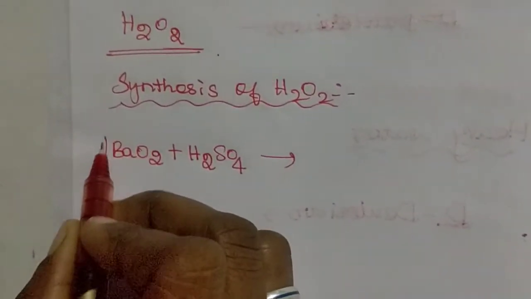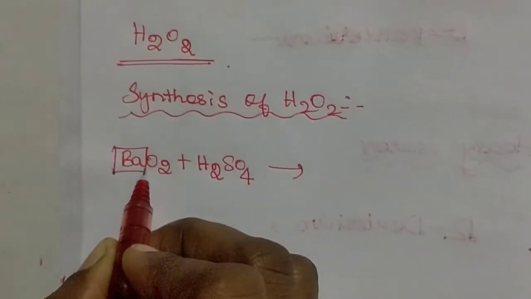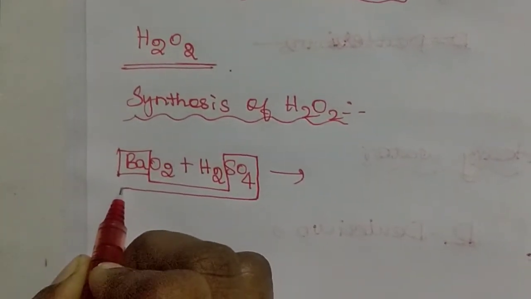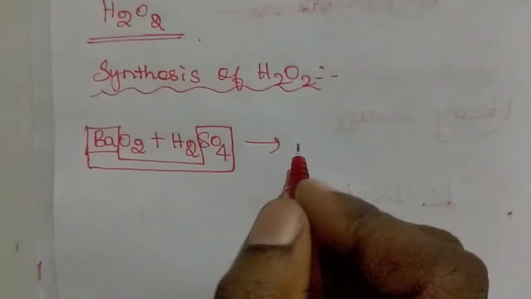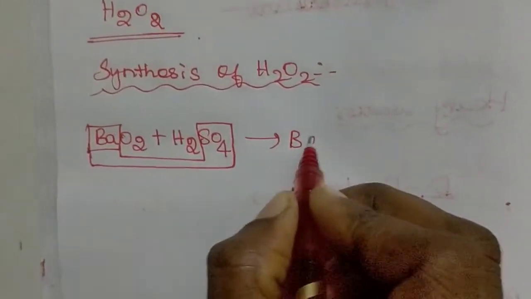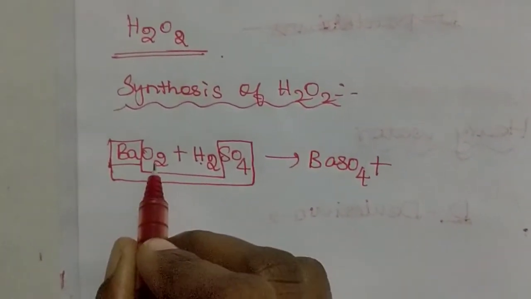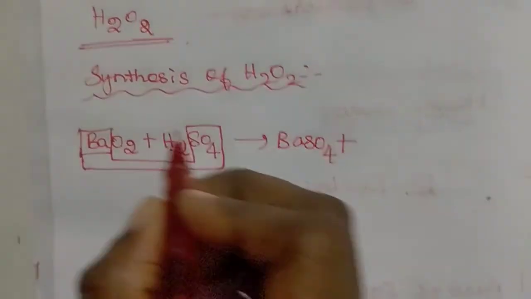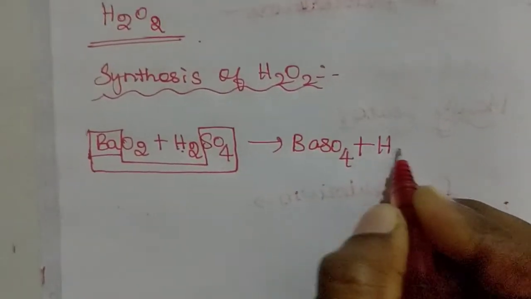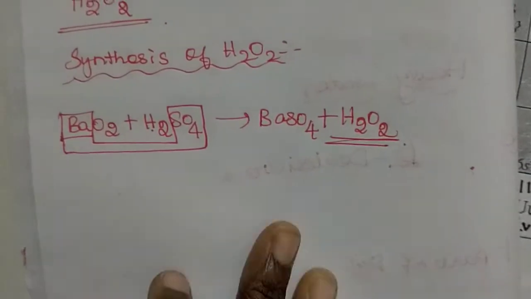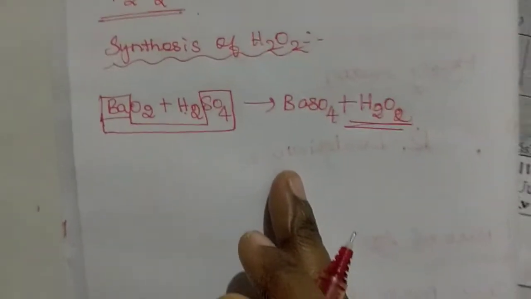Now the metal is combined with the sulfate and becomes BaSO4, and the remaining part is H2O2. So this is the preparation of hydrogen peroxide.